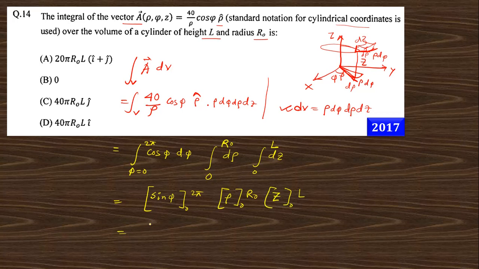If you put the value of the upper limit, that is sine 2 pi minus sine 0, and this is r0, this is l. Sine 2 pi is 0, sine 0 is also 0, so the value of this integral must be 0. So the answer of this question is 0. B is the correct answer of this question. Next question.